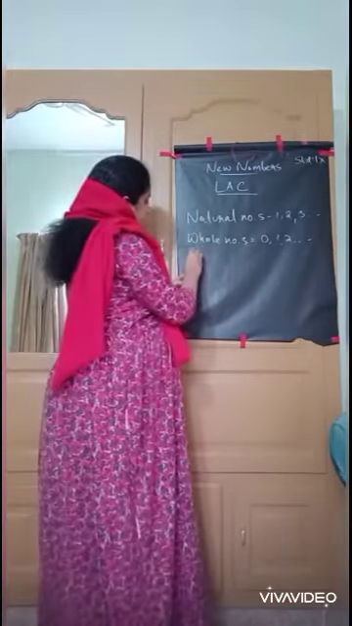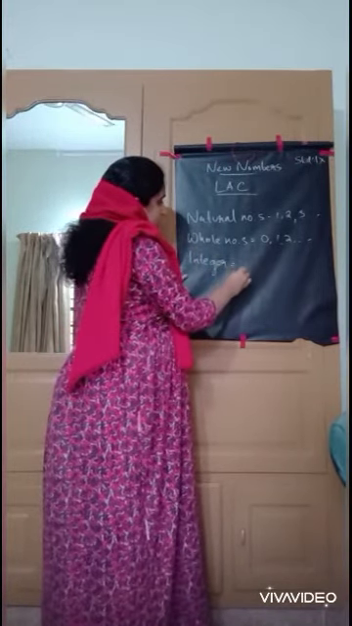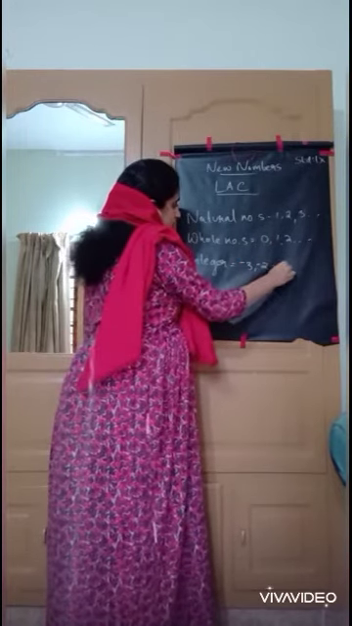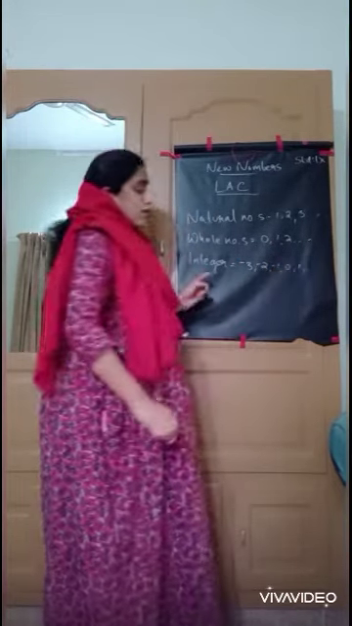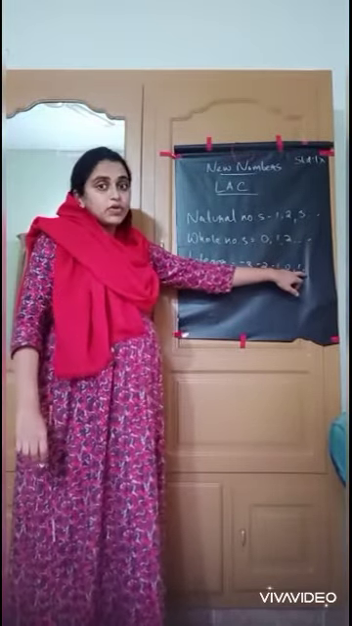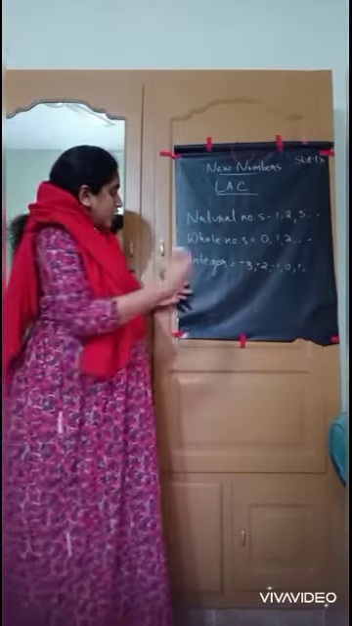What is the next type of number? Yes, very good. Integers. This is the example of integers. Negative numbers, 0 and positive numbers are called integers. Clear? What is the next number?